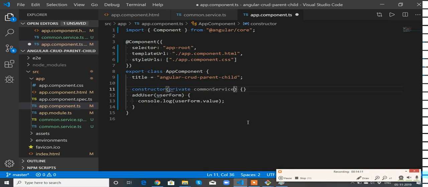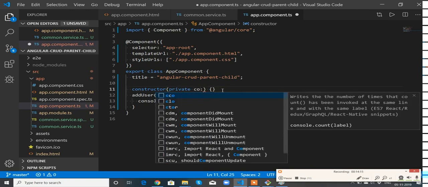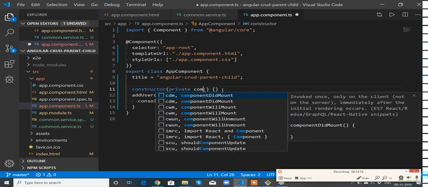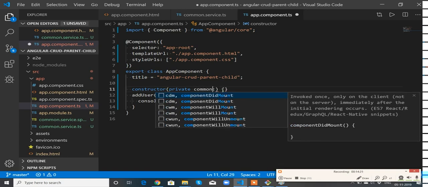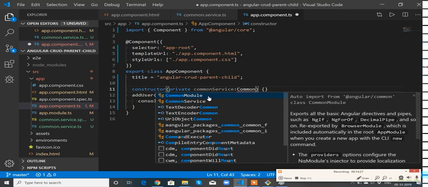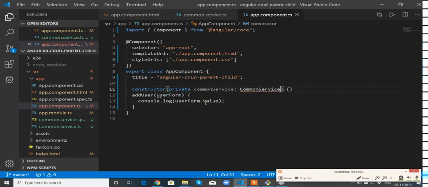This could be anything, whatever variable you prefer. You can give CS, which means common service, but I prefer to give a full descriptive name, commonService, and this is of type CommonService. This is the actual service which we have created.